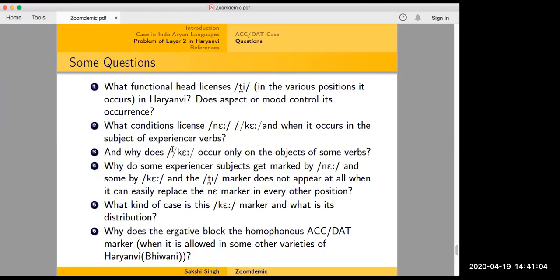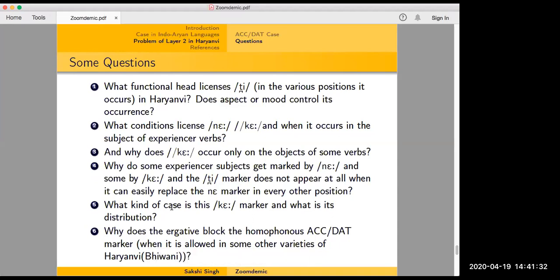I have a certain hypothesis for the ke marker so far, but it's not in its full form yet. Why do experiencer subjects get marked by ne and some by ke, and the p marker does not appear at all when it can easily replace the ne marker in every other position except in the perfective, which I have already raised? And what kind of case is this ke marker, and what is its distribution?